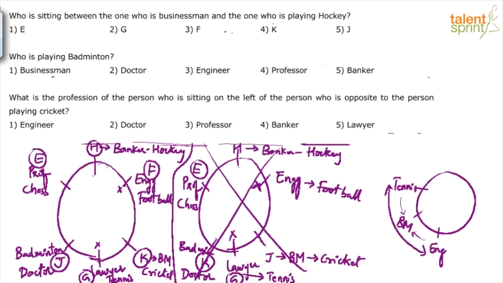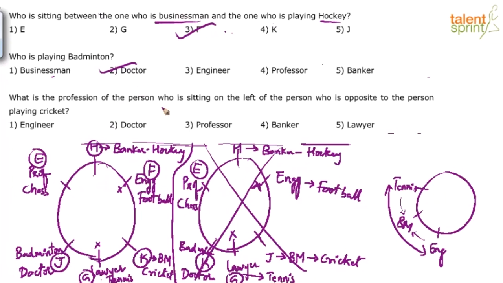Okay, so now answer the questions. Who is sitting between businessman and hockey player? So businessman is here, hockey player is here. Who is sitting between them? F, who is the engineer and plays football. So option 3 is the answer. Who is playing badminton? The doctor is playing badminton. Option 2 is the answer.